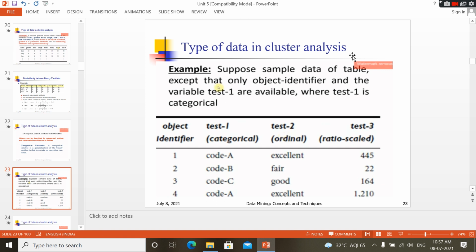So in this example, I have taken three types of variables. The first one, test1, is the categorical variable, with A, B, C as different classes.